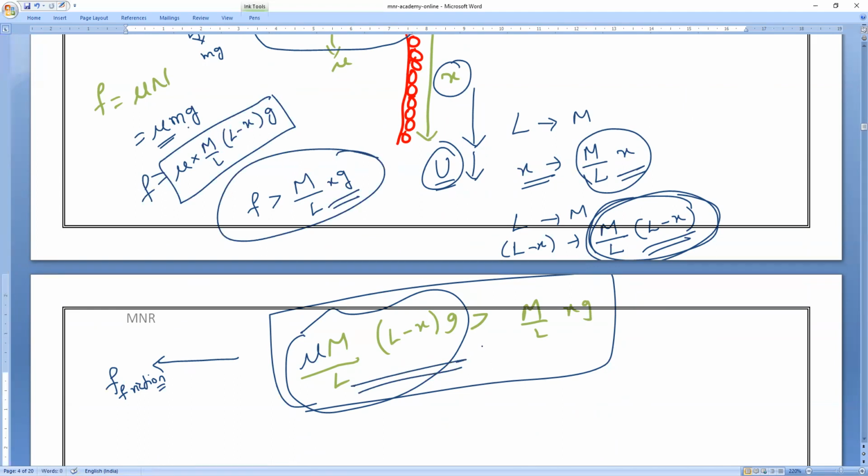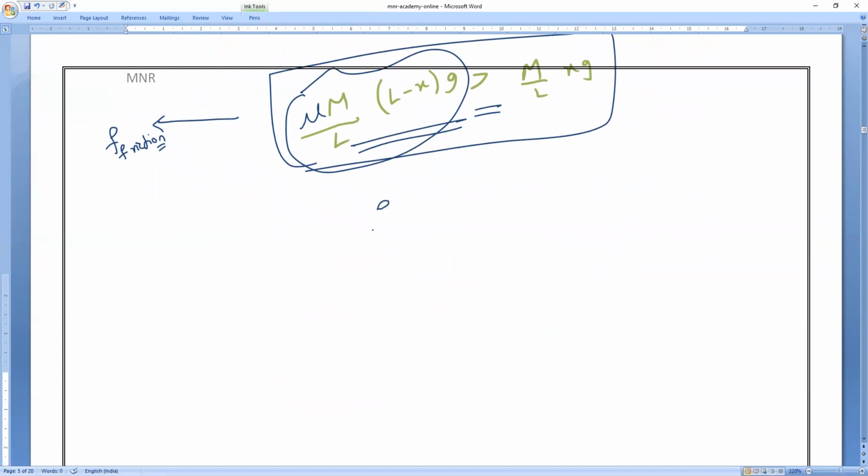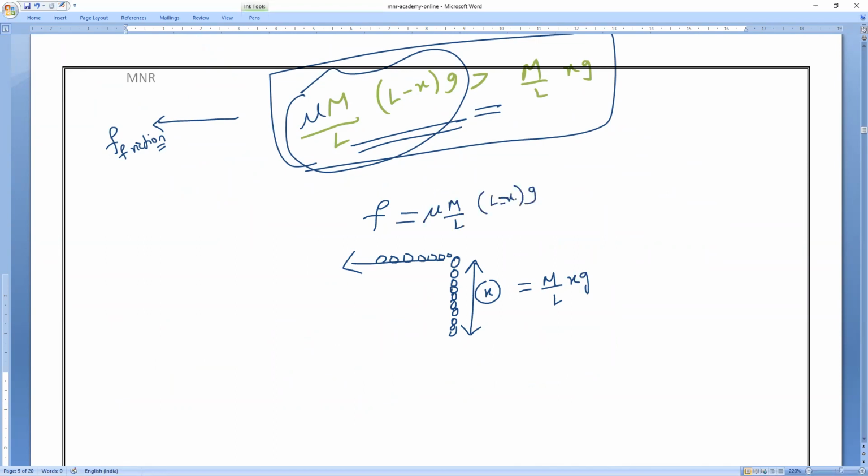Or else even if both are equal, they won't fall off. So the frictional force which is exerting on the chain is more than the weight of this part, so that the body won't fly off. Am I right or wrong, everybody? So the frictional force is equal to mu M by L into L minus X into g. So if both are equal, the body won't fall.